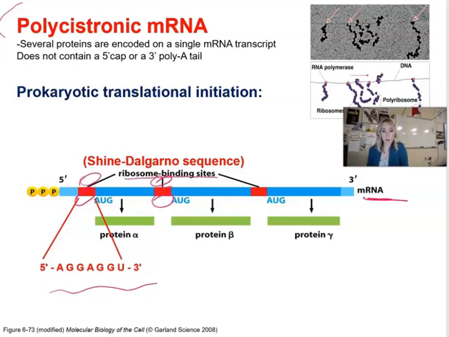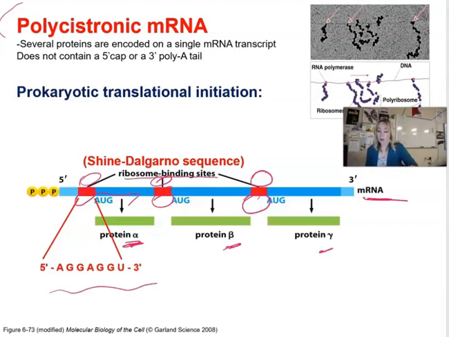Agago. Agago sounds like alien language, right? Well, that's the code. Here it is, 2 more ribosomes. So they're reading the code and then they're producing, or translation is going to be happening to produce different proteins. So you can see one transcript and then we get 3 different proteins because these genes are grouped in the